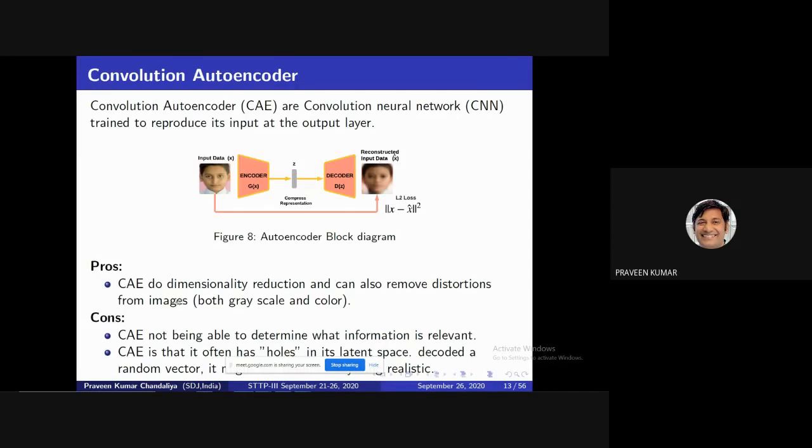Then what is the problem? The problem is, suppose your latent vector is only 50. How do we convert 50 back to image generation? This is a very difficult task. It means you lost your data, so your result is not properly generated, very blurry, or has a lot of artifacts. This is the major problem. We can overcome this problem in the generative adversarial network.